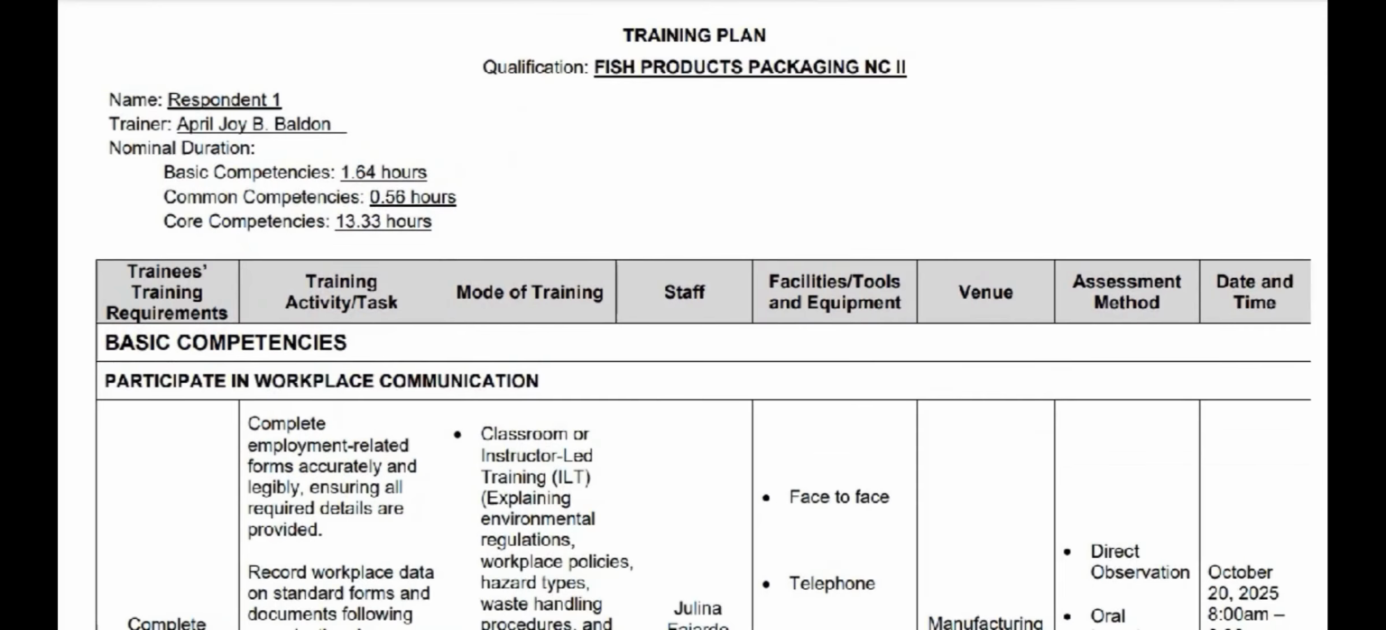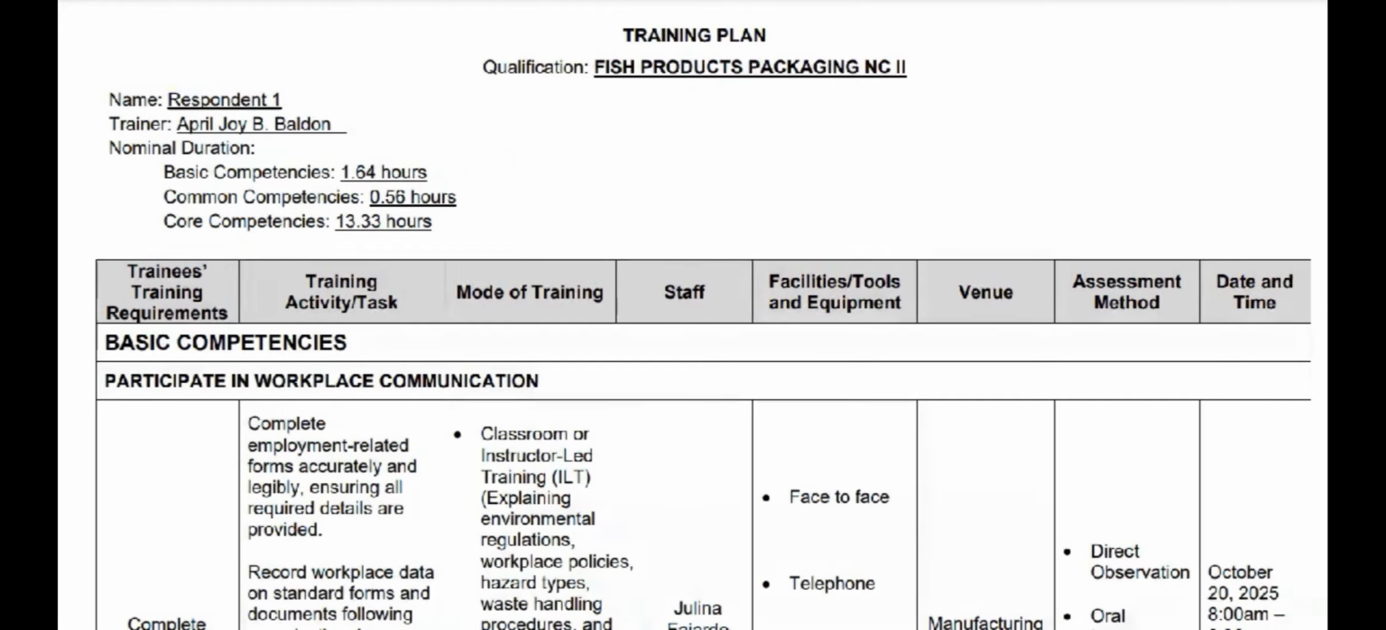So this is my training plan under the qualification of fish products packaging in situ. First we have here an example for respondent 1. I didn't put their names here because some of the respondents didn't indicate their names, because it is only optional and it's part of their privacy. Then I put my name here as their trainer.